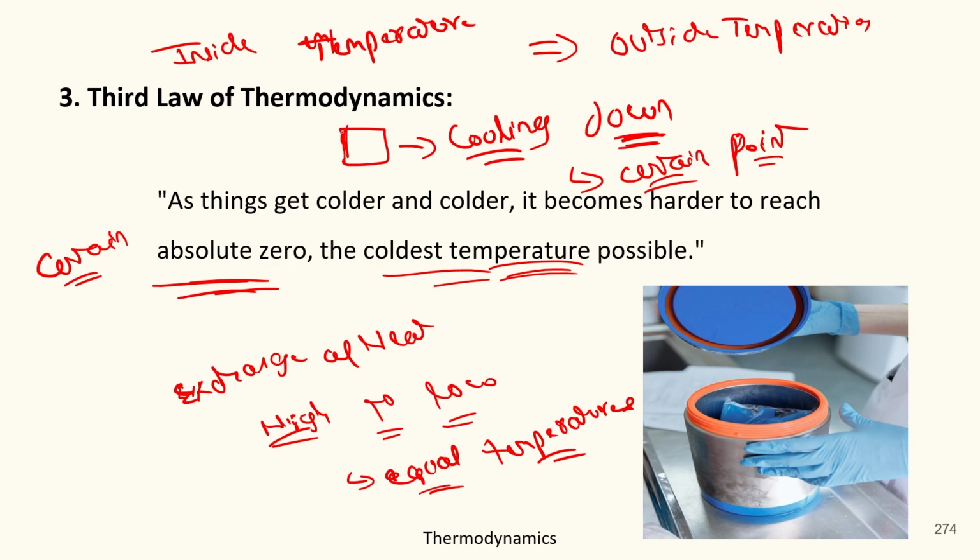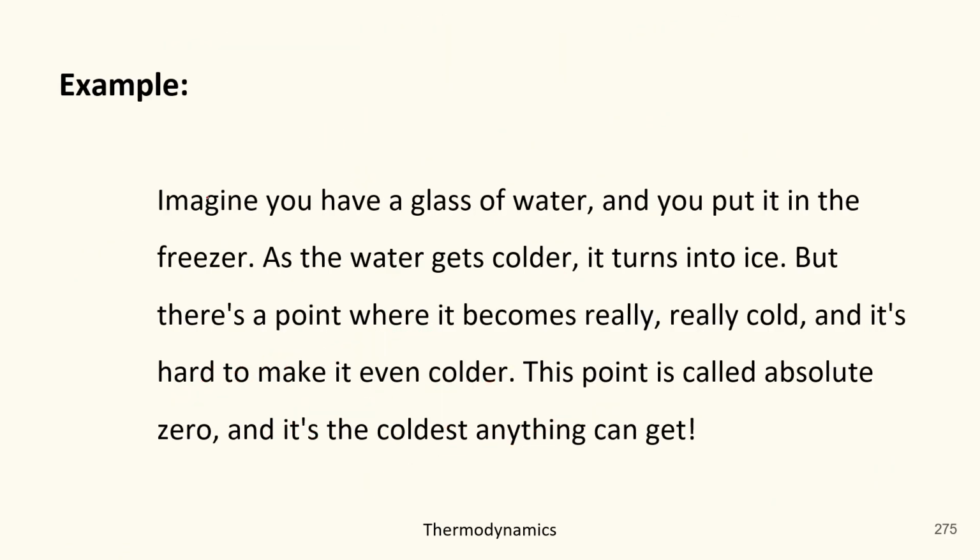So similarly, the same thing will happen to this object. This object will emit heat to the surroundings till the surroundings and this object get the equal temperature. And when they get the equal temperature, the flow of transferring heat will be stopped. So as things get colder and colder, they can cool down up to a certain point, or you can say up to the equal temperature with the surroundings. And after this, the flow of exchanging heat will be stopped. Okay. So let's take an example.